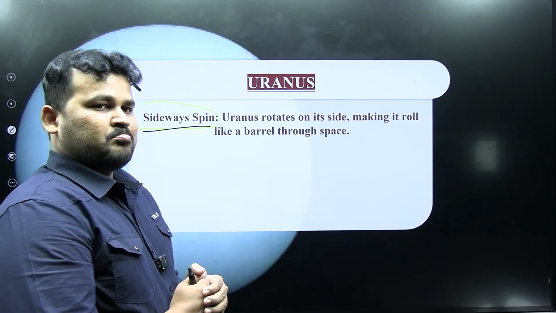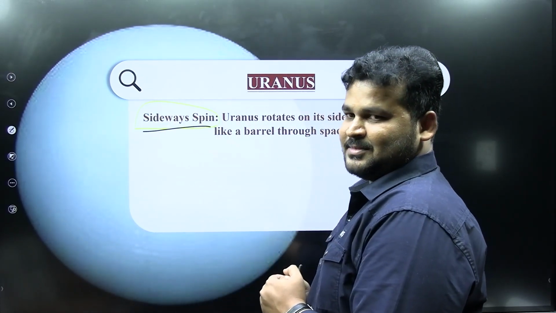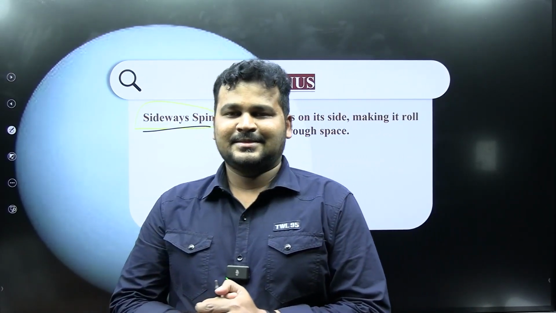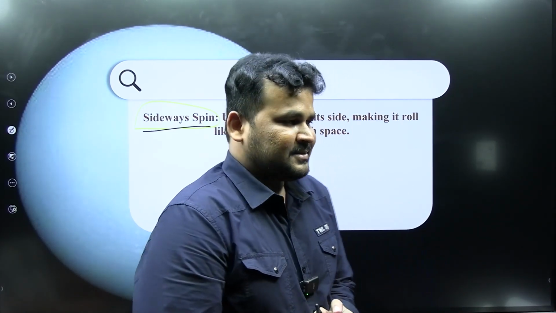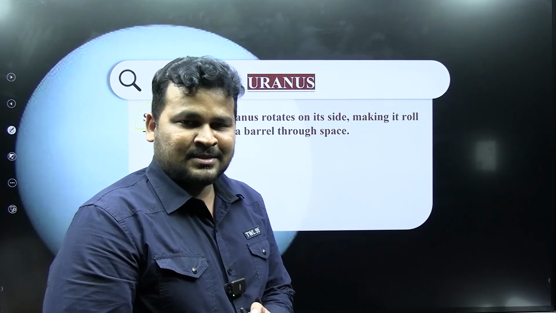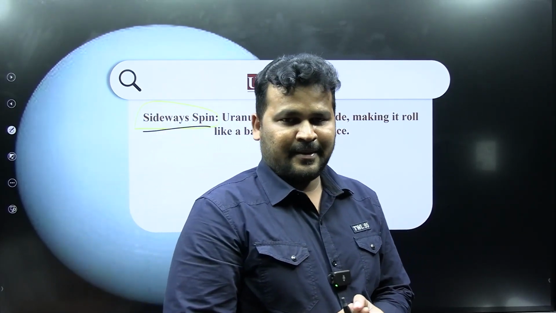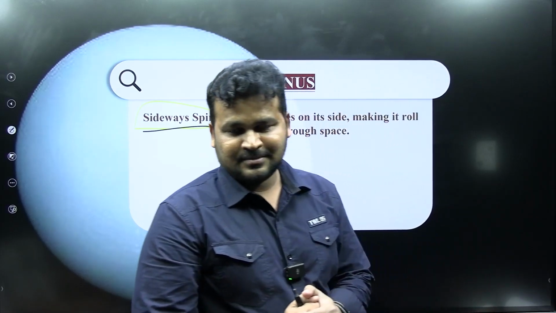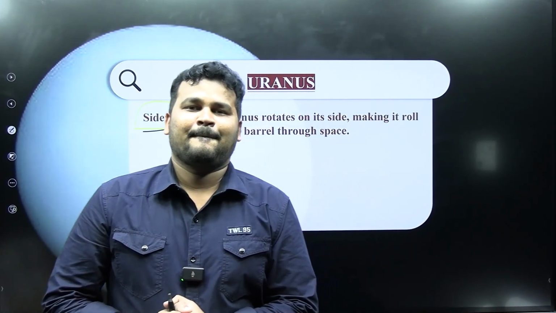like a barrel rotates. But how does Earth rotate? Earth rotates around its own axis like this. But how does Uranus rotate?